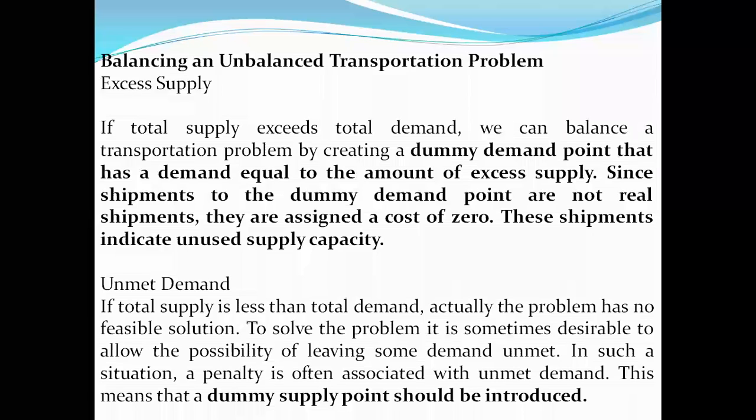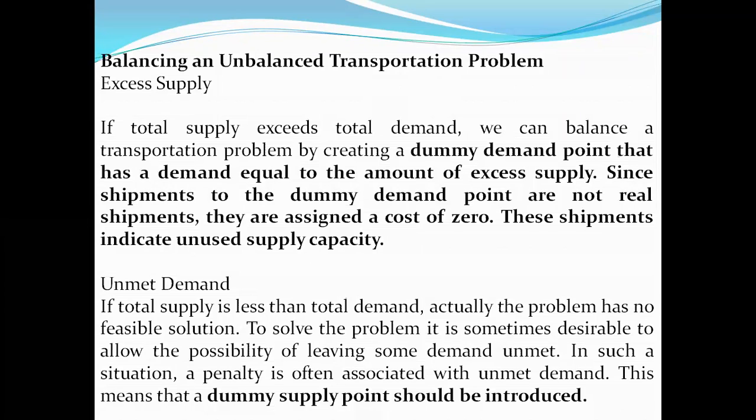Coming to the point of excess power supply. For excess supply, if the total supply exceeds the total demand, we have to balance the transportation problem by creating a dummy demand point that has a demand equal to the amount of excess supply. Since shipments to the dummy demand point are not real shipments, they are assigned a cost of zero. These shipments indicate unused supply capacity. All right, so here it clearly specifies.